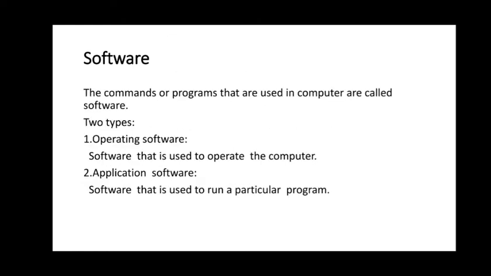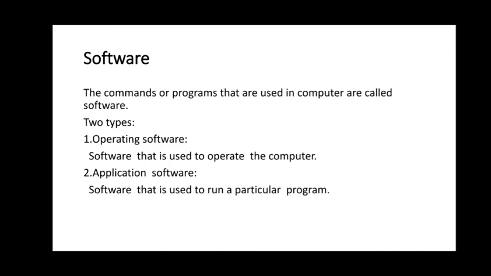Okay. So next one, software. What is software? The commands and programs that are used in a computer are called software. There are two types of software. What are they? Operating software and system software.